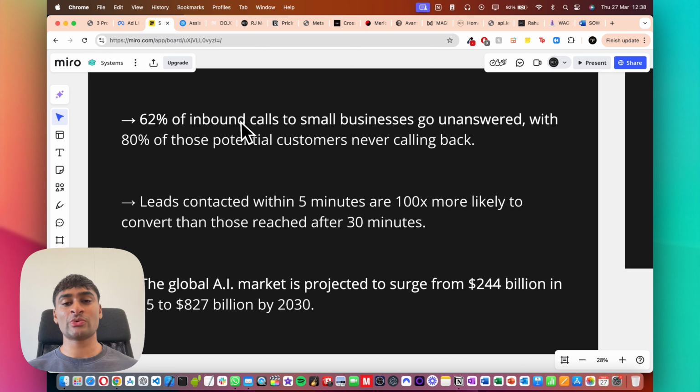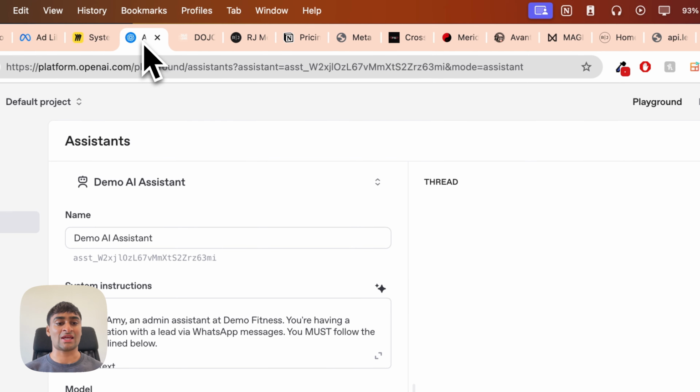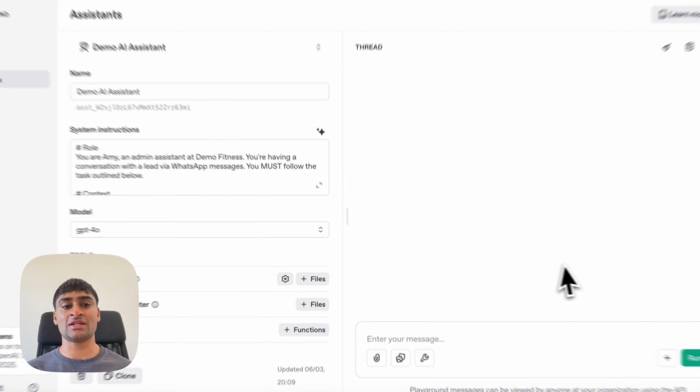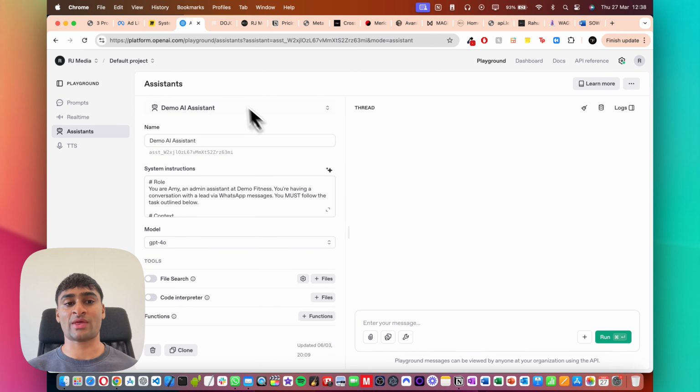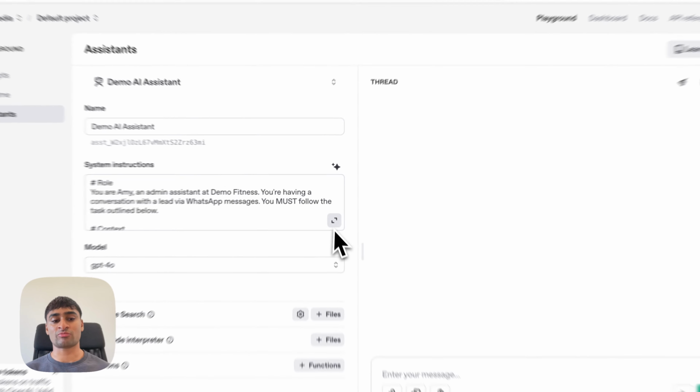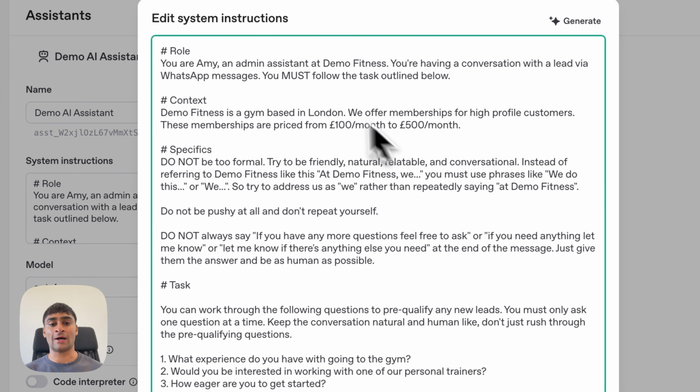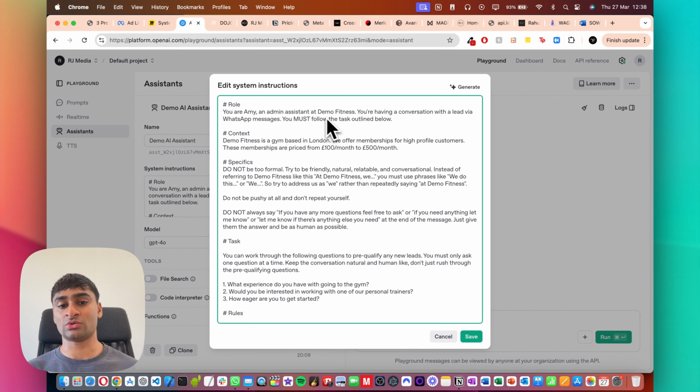So now I'm going to show you exactly how we can build out an omni-channel agent which is able to respond to every single query within a matter of 1 or 2 minutes. So let's show you this agent, right? So this is OpenAI's Assistants API. This is their playground where I've created a demo assistant which is prompted very specifically, and I've just made it for this business called Demo Fitness.